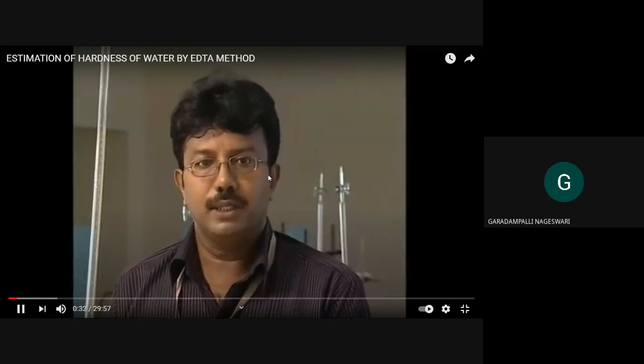The aim of the experiment is to estimate the total hardness present in the water sample. Not only total hardness, we will also find out the temporary hardness as well as the permanent hardness.